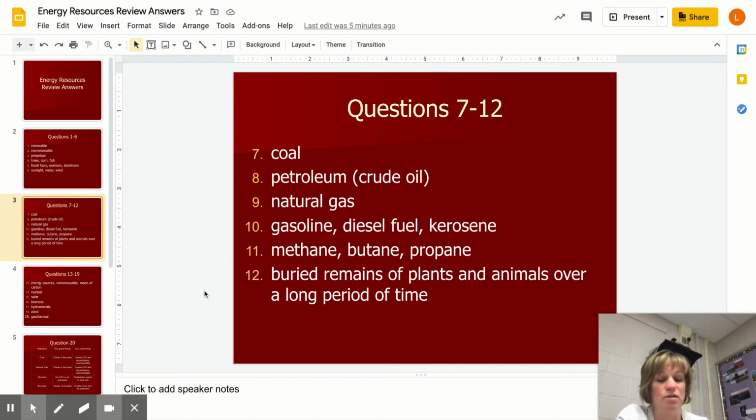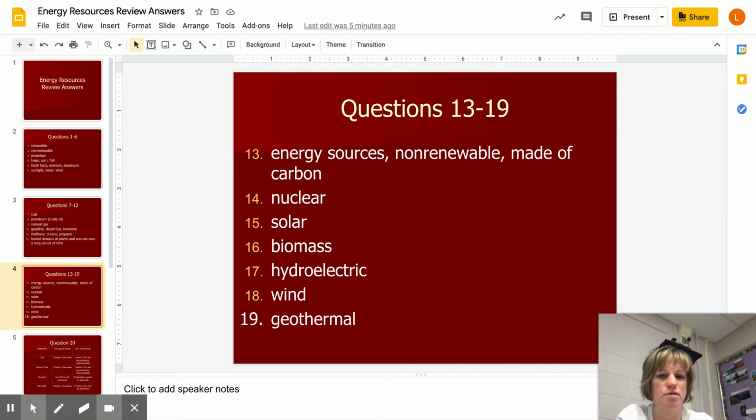Okay, so now number 13. Three traits of all fossil fuels. This comes from your fossil fuel notes. They're all energy sources, and that's why they're considered natural resources. That's how we use them. We get energy out of them. They're all non-renewable, the fossil fuels, and they're made of carbon.